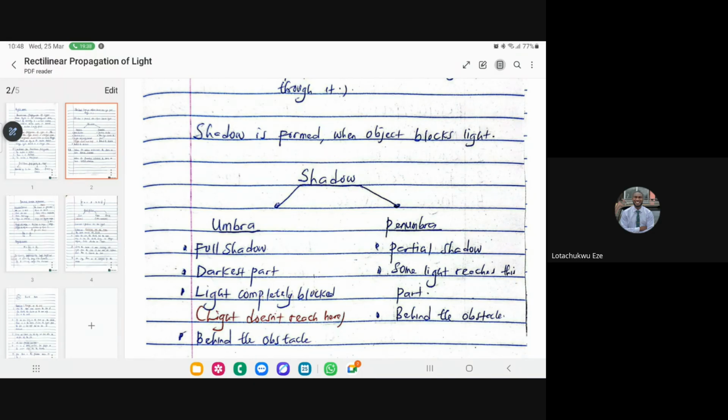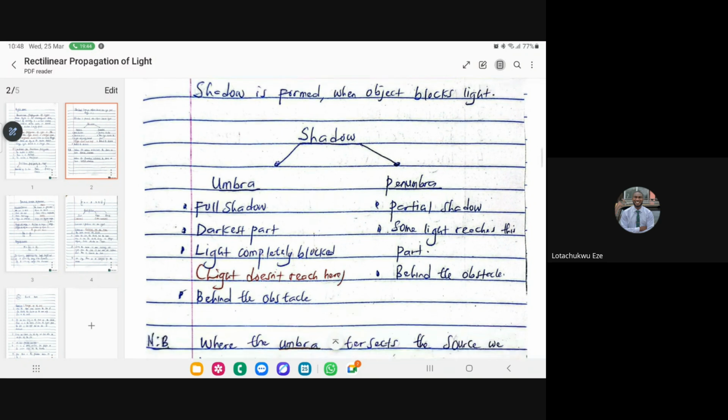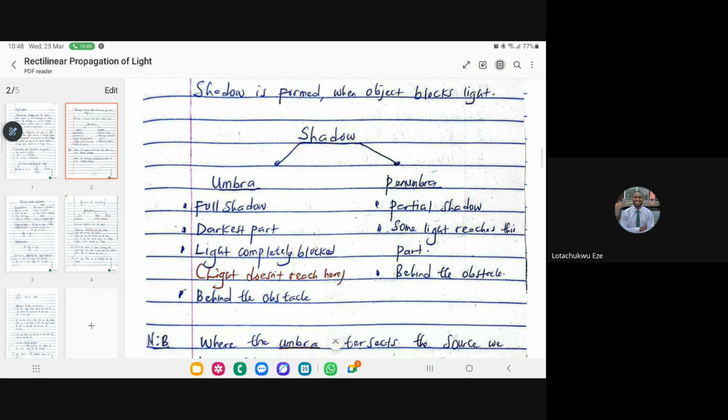All right, so that's for that. Now, because we are blocking that light, a shadow is formed. But there are different kinds of shadow, right? We have the umbra, a part of the shadow, and we have the penumbra. The umbra is that part that light doesn't get to at all. That is full shadow. Are you seeing it now? That's the darkest part of the shadow. Light doesn't get across to that point at all.